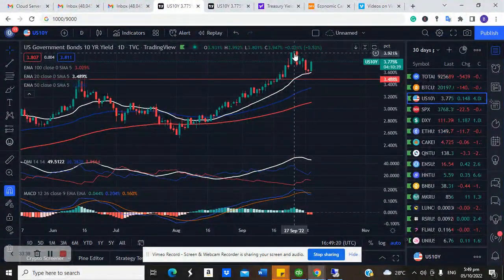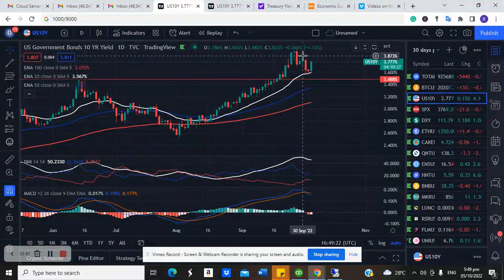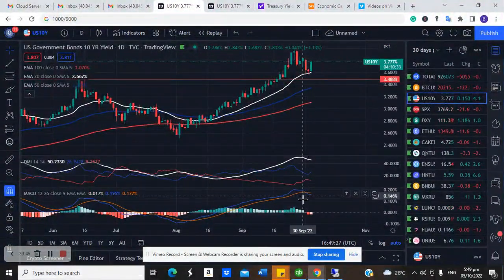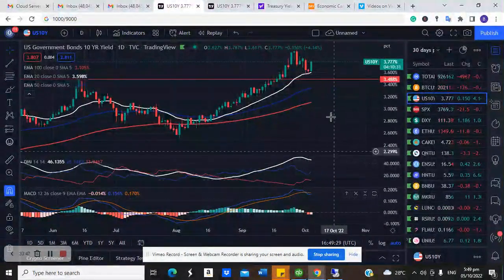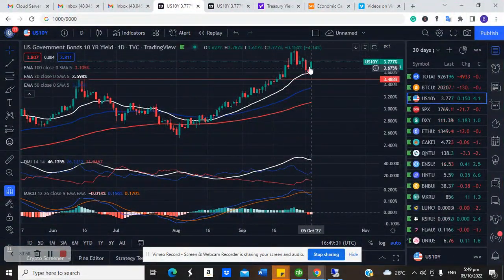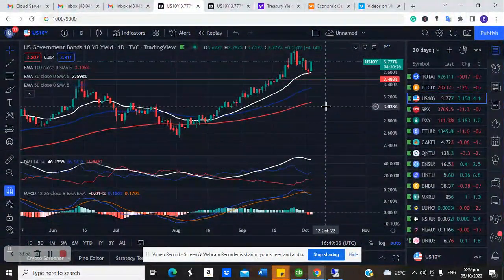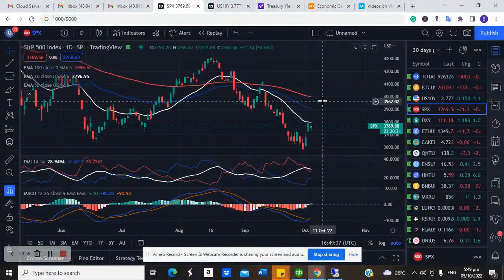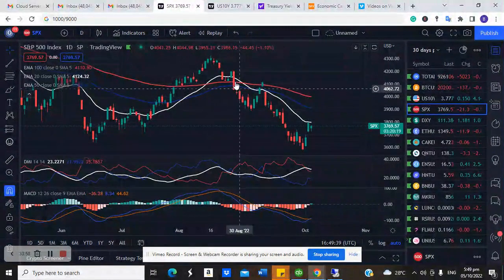It means that whatever move the market is recording right now, there is no strength behind it again. The market will definitely give up its gain. And then with MACD already showing a bearish cross, that also confirms the fact that this yield will likely dip, and that also will open up room for the stock market to rally to the upside, because you can see